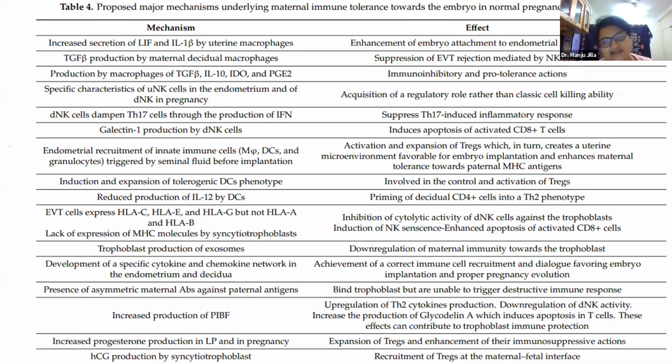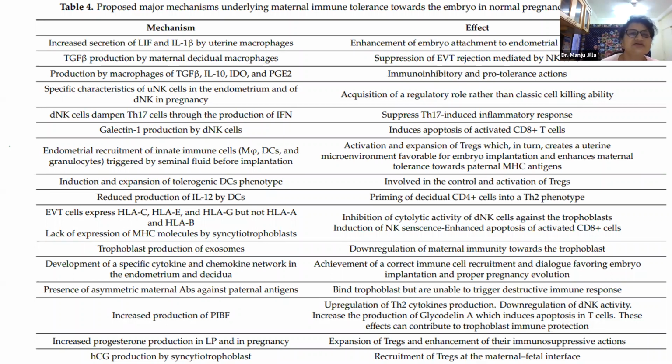Similarly, epithelial cells also produce cytokines and chemokines, and cell adhesion molecules. And the immunological cells we just saw, the neutrophils, lymphocytes, natural killer cells, and macrophages, all of them also produce cytokines and chemokines, and each of them has some effect on the tolerance of the fetus as a graft.